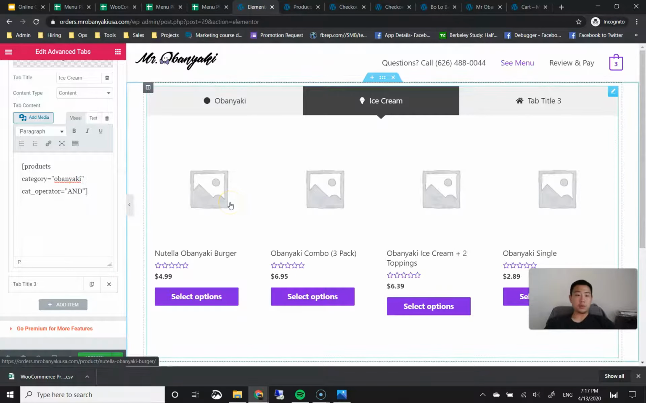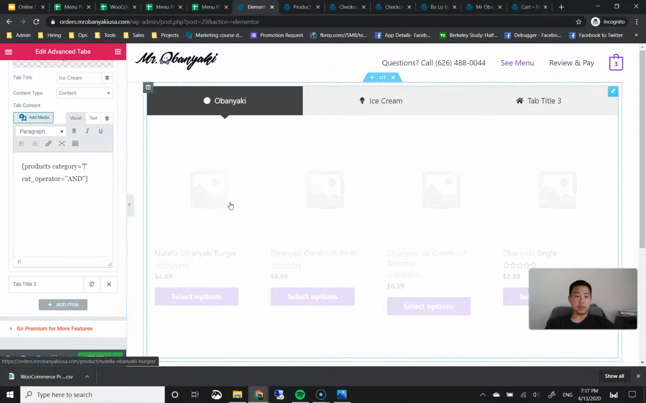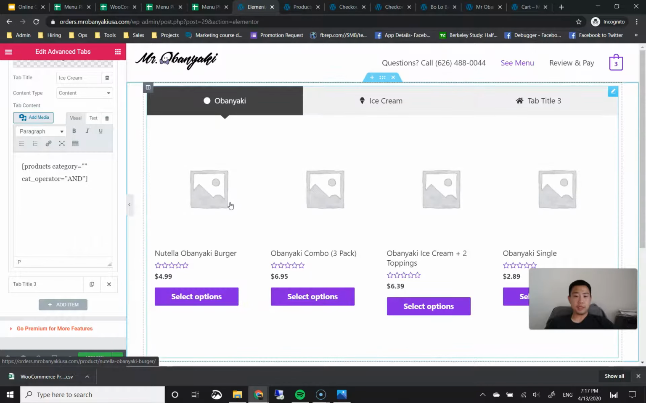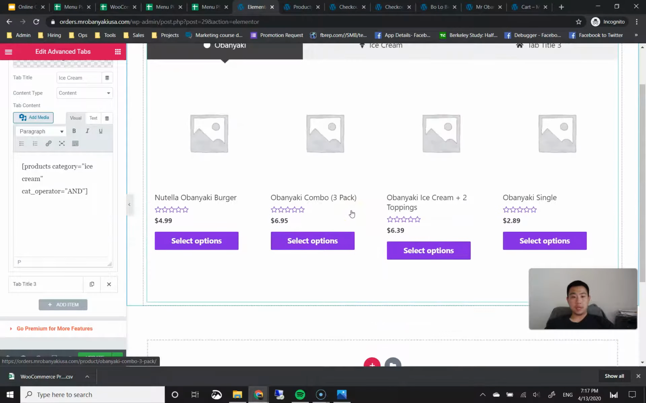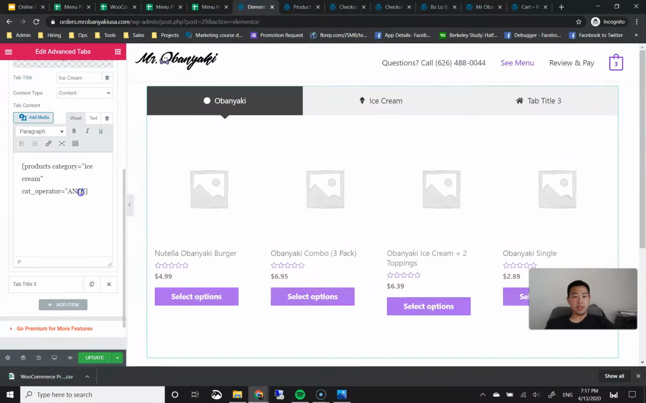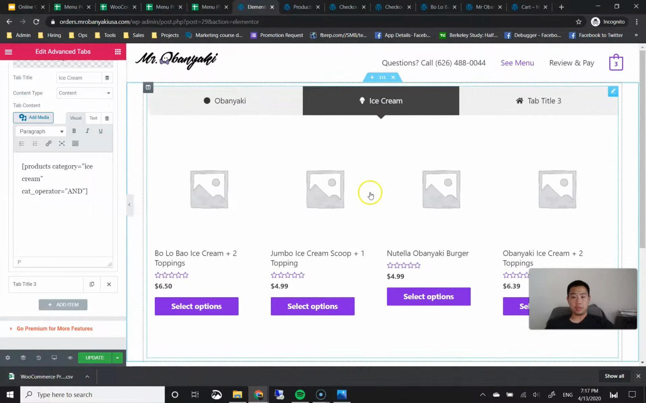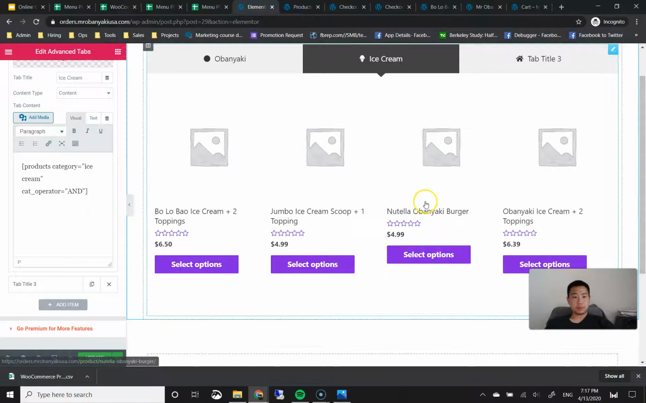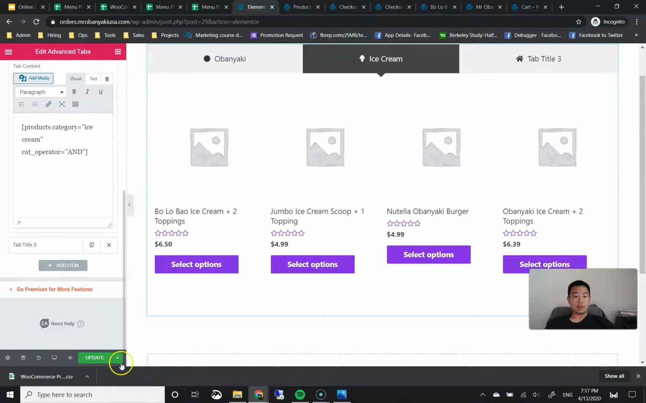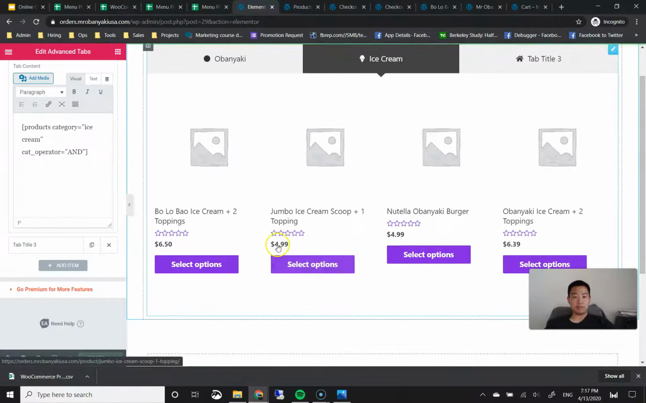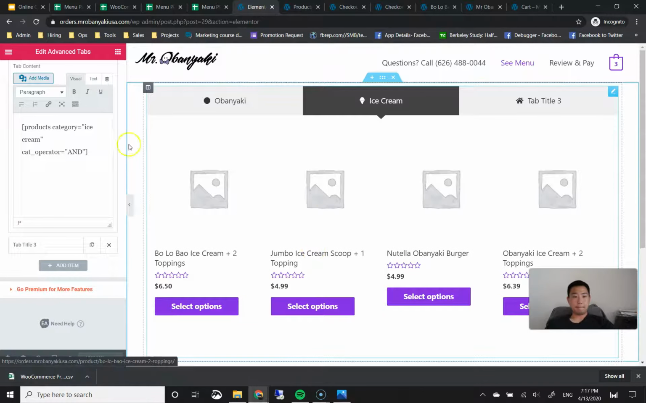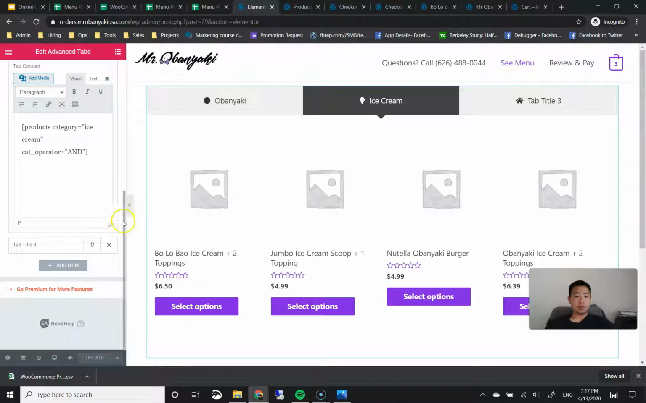So what we're going to do is we're going to change the category and we're going to delete Obunyaki here on the left side panel, and we're going to type in ice cream. And now you should be able to see that everything with ice cream shows up here. Okay. Then I'm going to go ahead and click on update here. I always like to save my work. All right. Then I'm done with this tab.